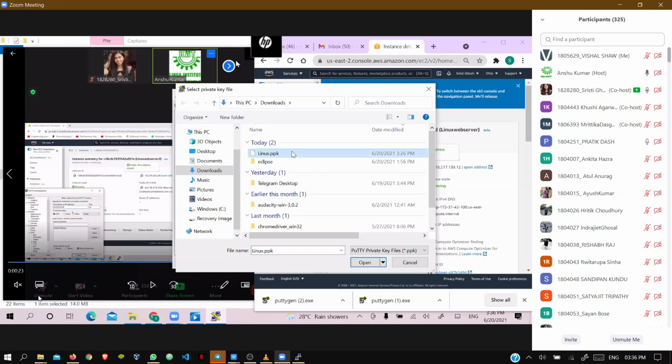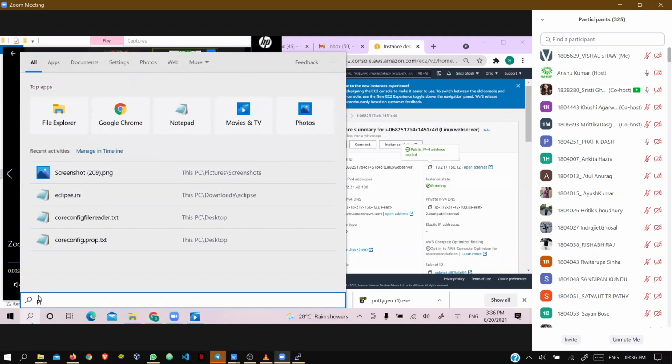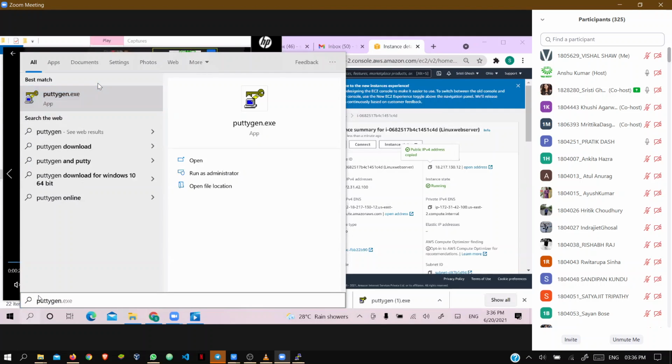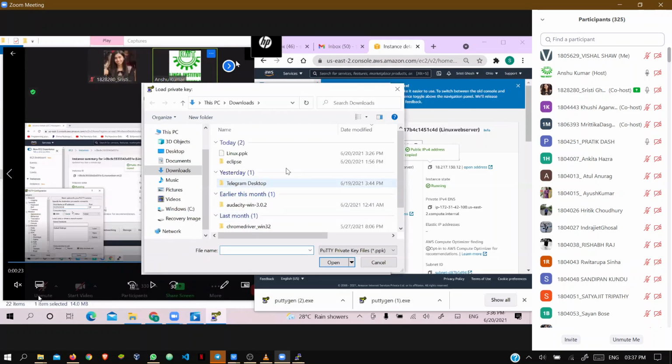So this is the file. No, this file is not the correct one you have downloaded. Just go to PuTTYgen now. Load it. Find your key pair.